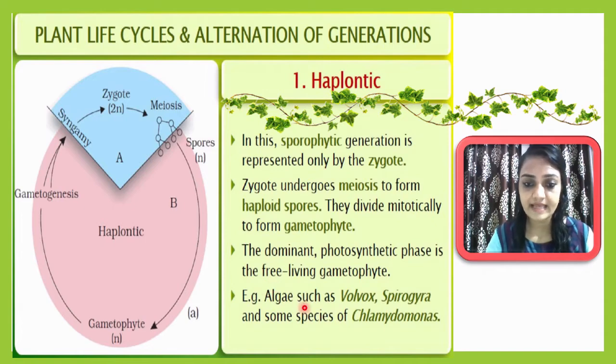Examples which show the haplontic life cycle are algae such as Volvox, Spirogyra and some species of Chlamydomonas. Here you can see this is the gametophyte, and it will form the gametes. After gametogenesis, syngamy occurs, and as a result the zygote is formed. The zygote undergoes meiosis and produces spores, and the spores divide mitotically and form the gametophyte. So you can say most of the life cycle will be haploid, and that's why they are considered haplontic plants.